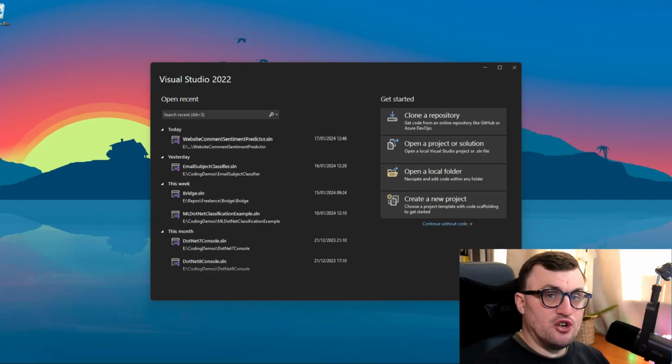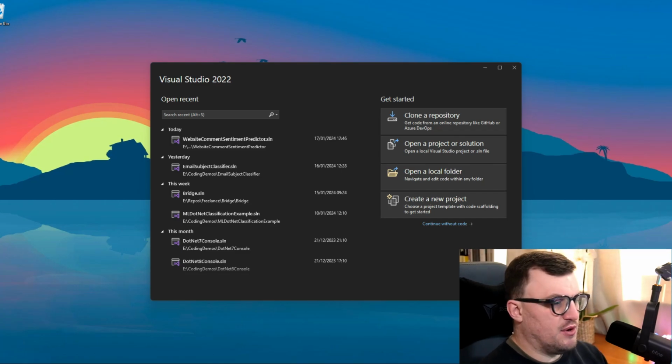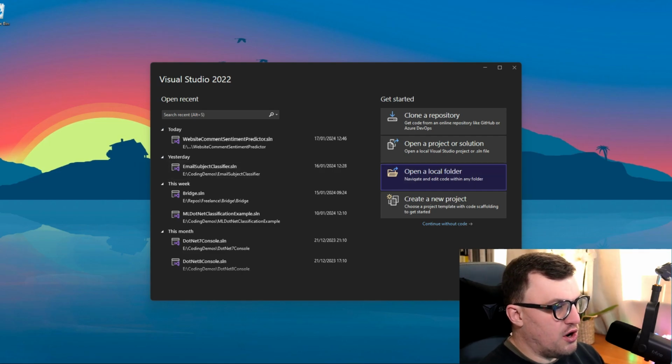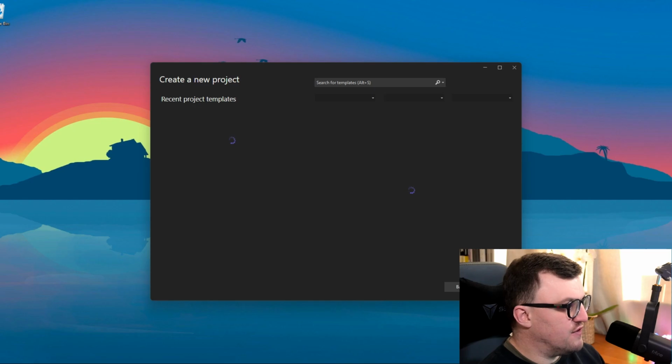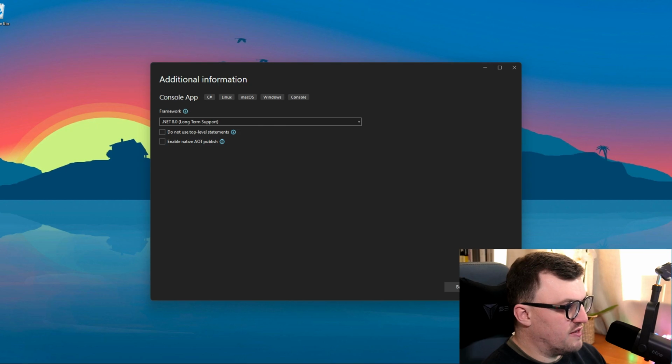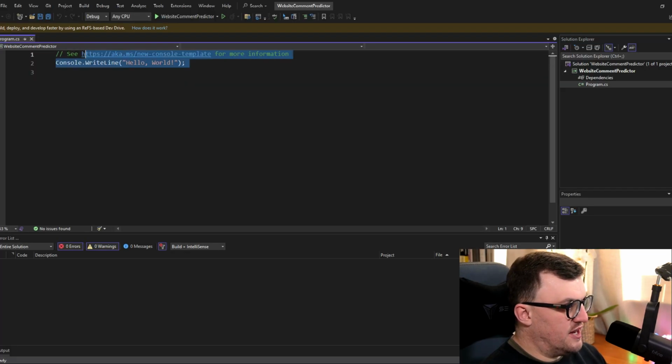So as usual, we're looking to make a console application for this use case because I just want to be able to input data and see an immediate response in a very simple application. So I'm going to go over to create a new project in Visual Studio. I'm going to select console app, and then I'm going to call this WebsiteCommentPredictor. Go ahead and create that. We're going to use .NET 8, and then I'm going to get rid of the template content.